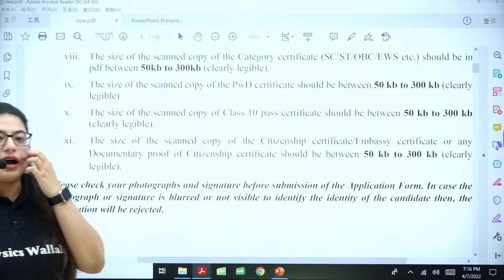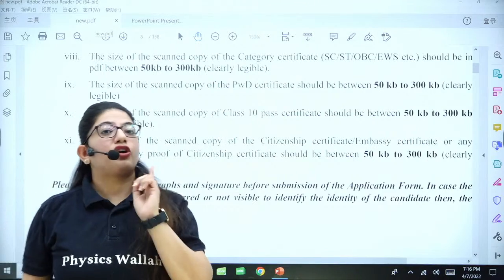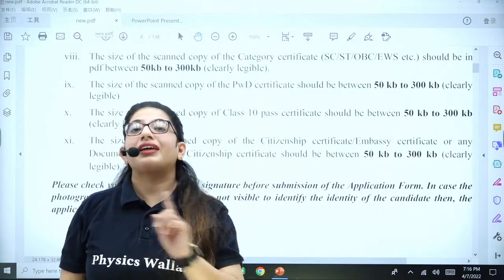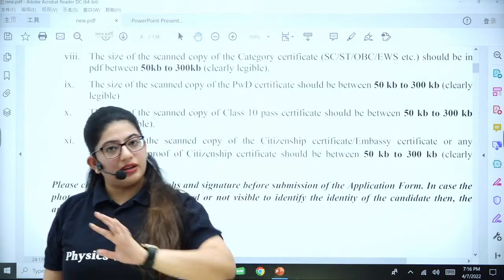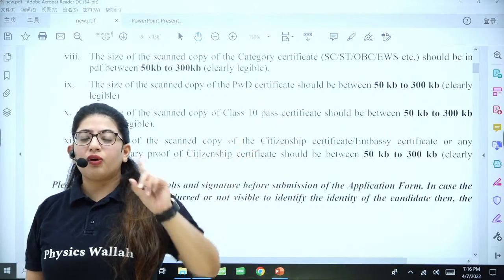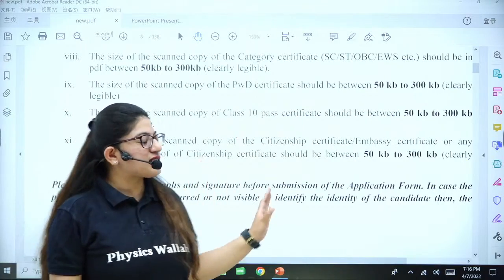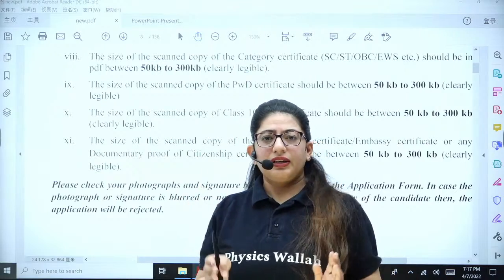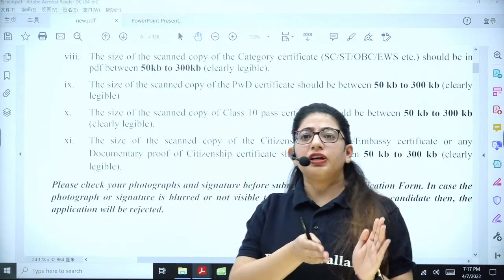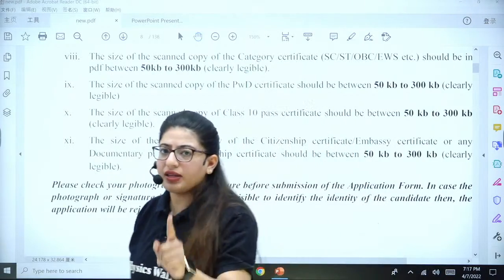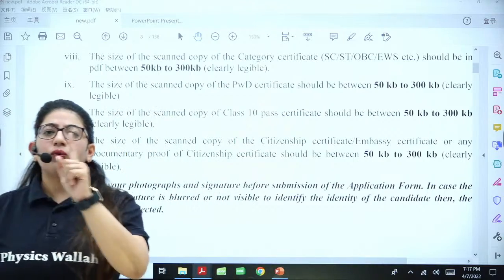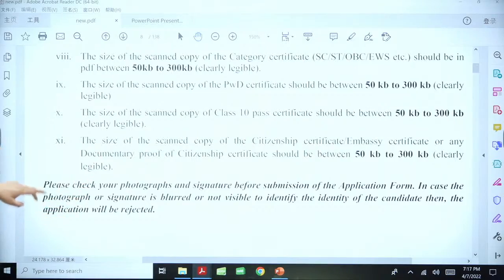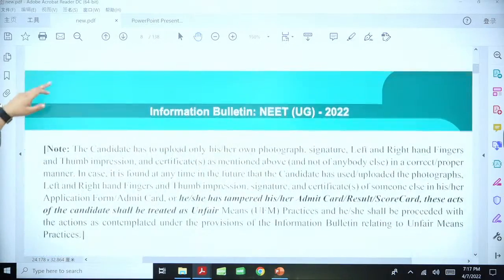Whatever you are filling, I am again telling you, check it twice, right? Because there are certain things that you cannot correct later on, and once it's done, it's done. They have asked all the students not to fill the form twice. So think of it as the one and only thing you can do only once. So be very sure while putting in all this information. Okay, moving further to the next points.